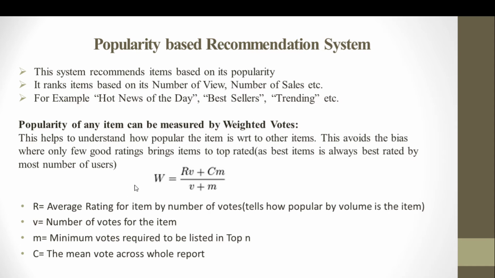And the formula used for measurement of the vote is: weighted vote is equal to (RV plus CM) divided by (V plus CM). Here R stands for the average rating of the item, by number of votes. That means, of all the votes cast against the specific item, what is the average rating it is getting? So if 10 votes are given to a specific item, then what is the average rating of all these 10 votes, right? That tells about the volume of the specific item.